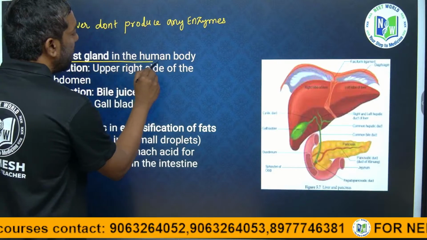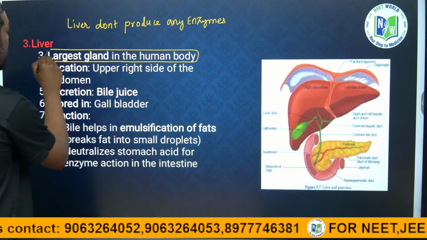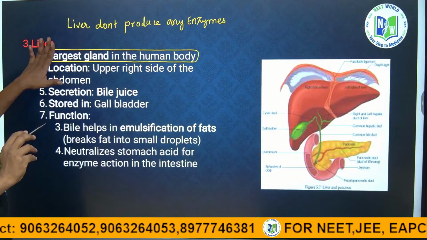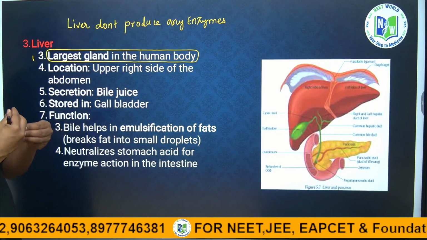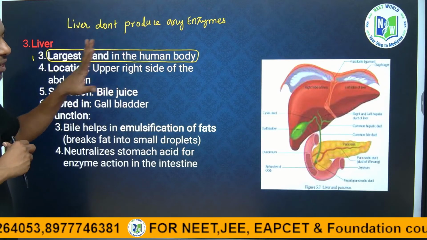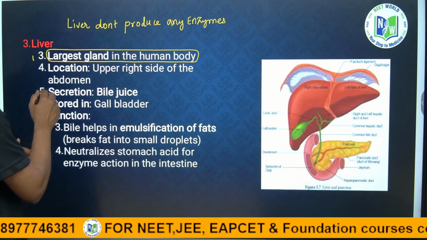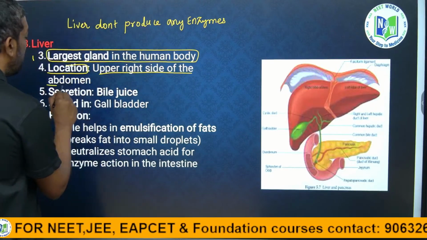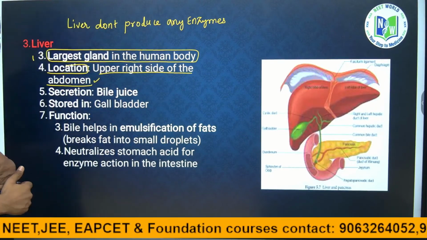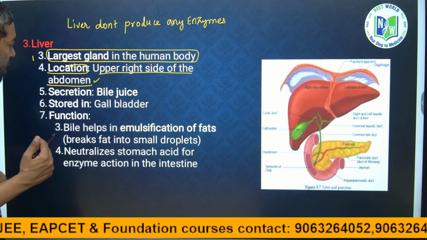The liver is the largest gland in the human body. In the human body there are plenty of glands, but the liver is the largest. Where is it located? On the upper right side of the abdomen, the liver is there like this.